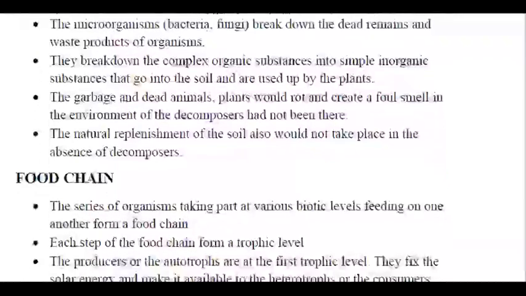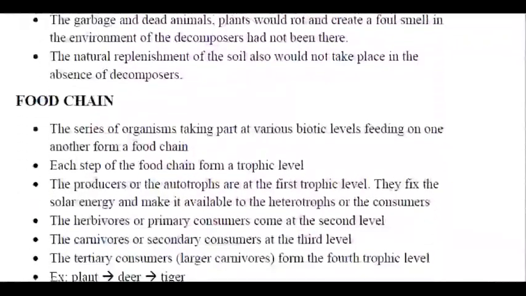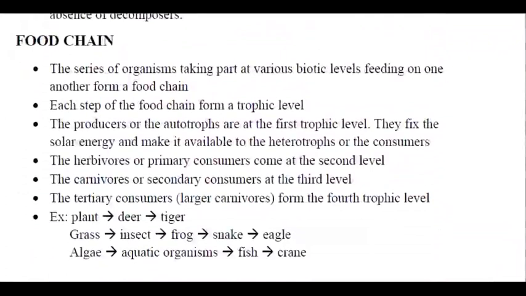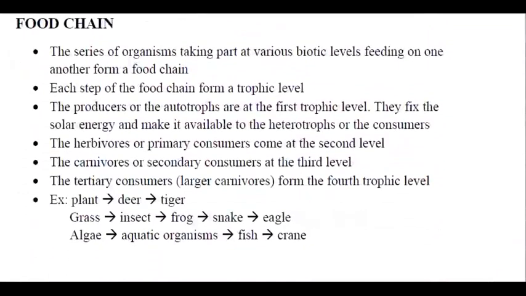Now we go to the next topic, that is a food chain. What is a food chain? Food chain is nothing but a series of organisms taking part at various biotic levels, feeding on one another. The eating and being eaten. That is the chain. The chain consists of organisms that are eating and they are being eaten.